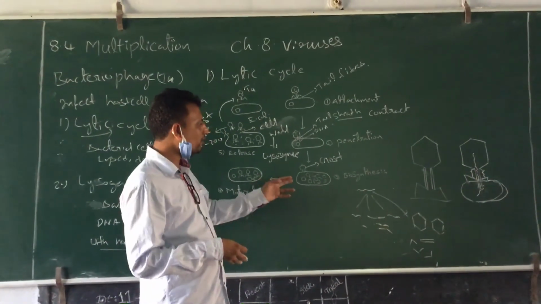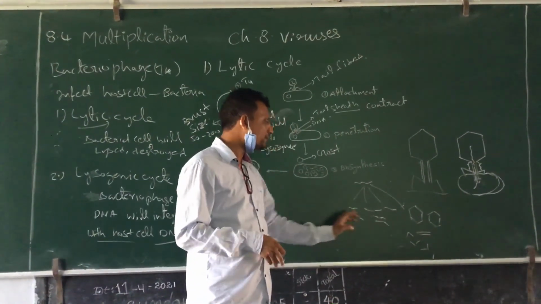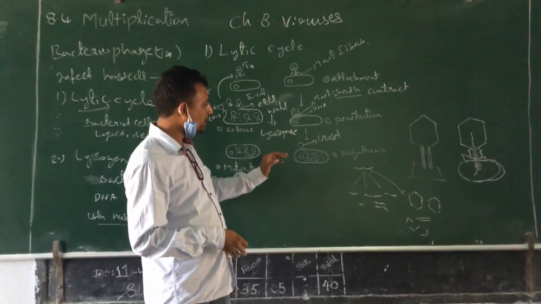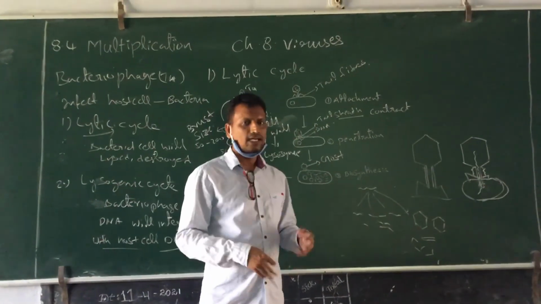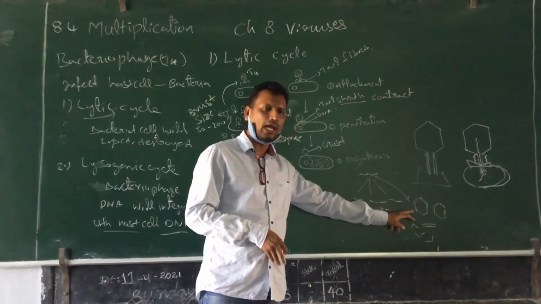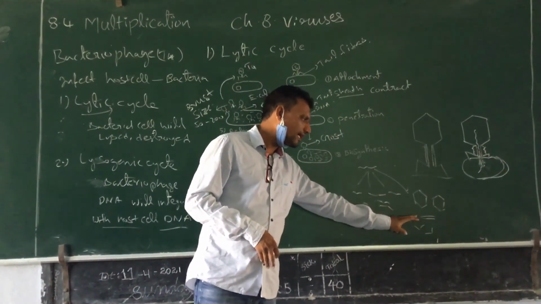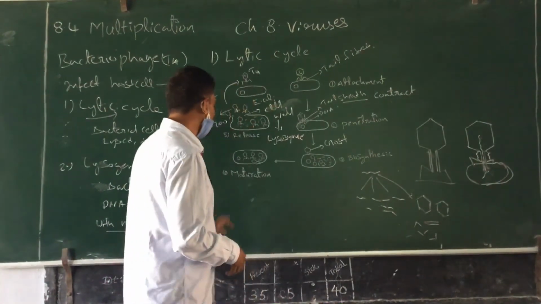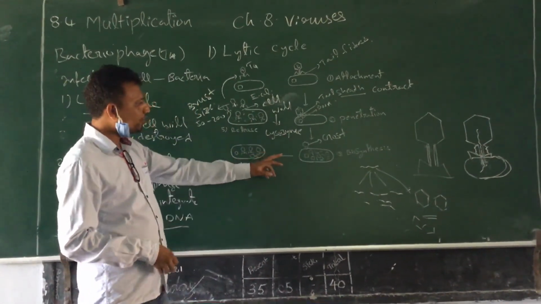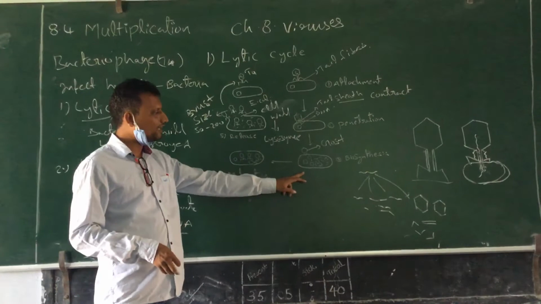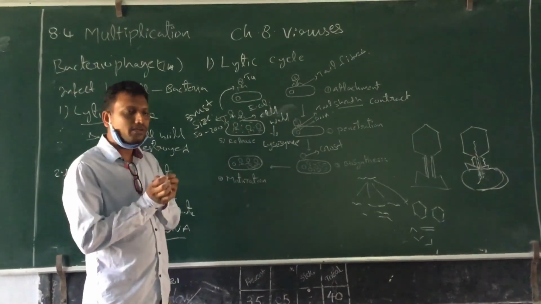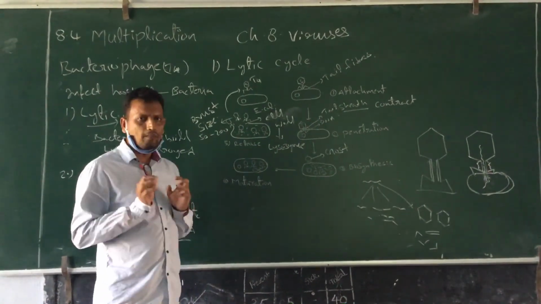The bacteriophage DNA will be replicated into many copies. Along with replication of the genetic material, it also produces new capsids in the form of heads, tails, and tail fibers. The newly produced DNA fragments and capsids are assembled together and produce the new bacteriophages.